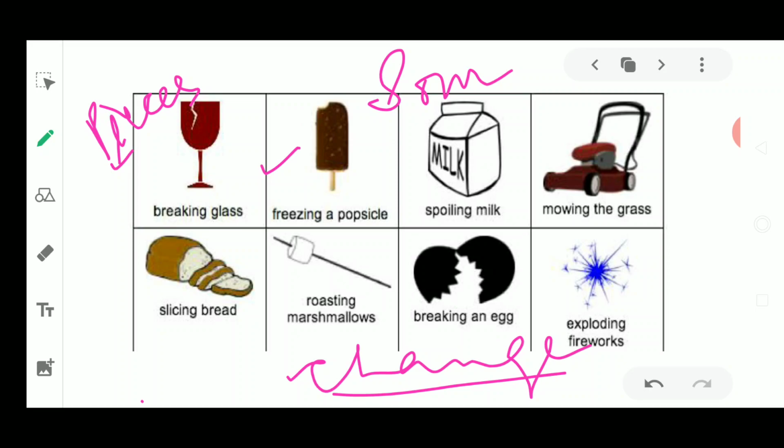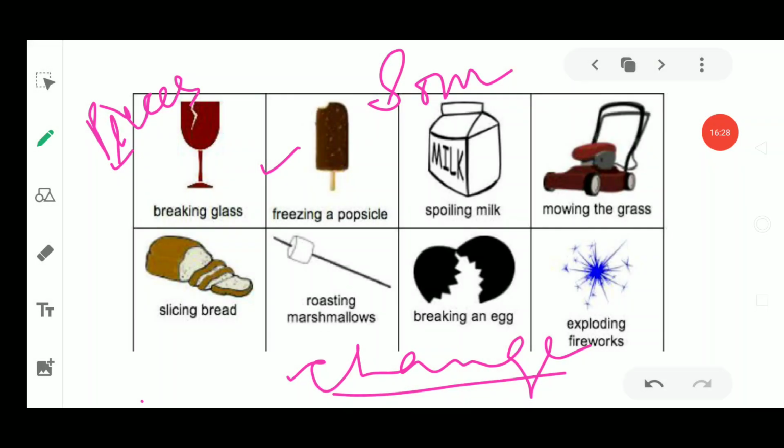Okay, now the next type of change we will study in the further chapter. We have to study mainly two types of changes in this chapter. I just wanted to give you an overview of reversible and irreversible change, so that it could be much easier for you all to study the further two more types of changes.